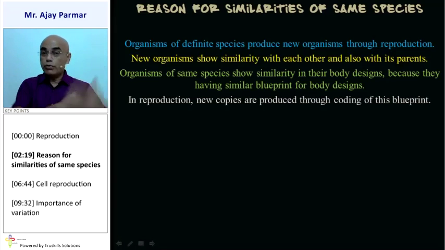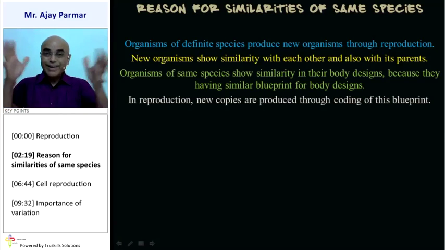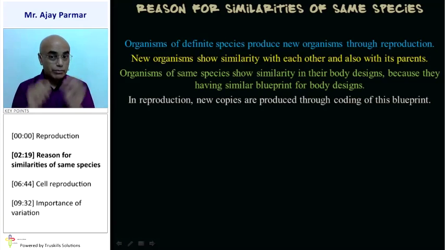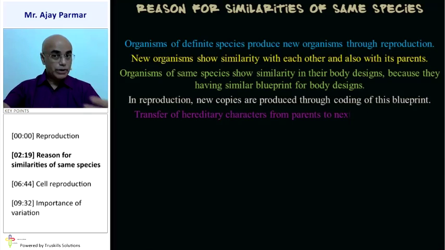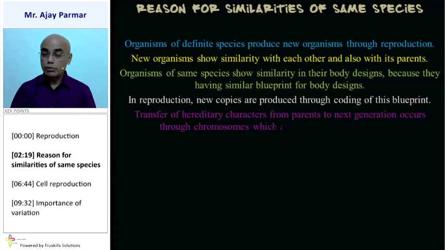That means a new photocopy of a particular paper is produced. Now that photocopy might look very similar to the original one, but there is a slight difference, and that is produced due to the coding of this particular blueprint. That means in the process of reproduction also, the new copies are produced through the coding of the blueprint. Whatever is the blueprint of the parents, the same should be the blueprint of their offspring.